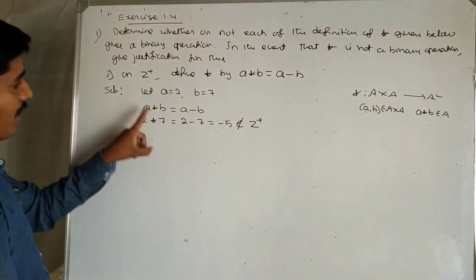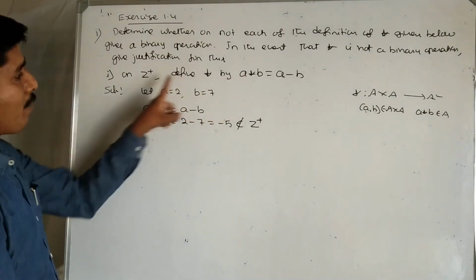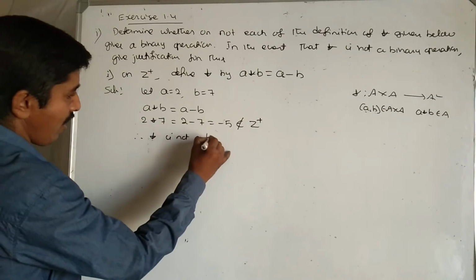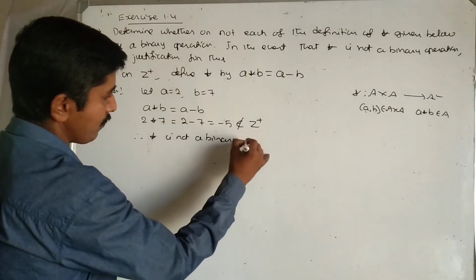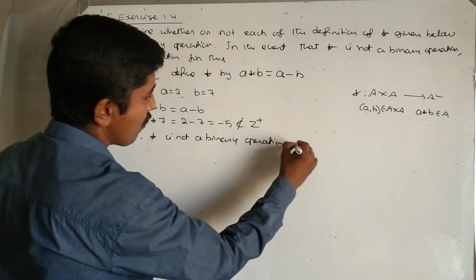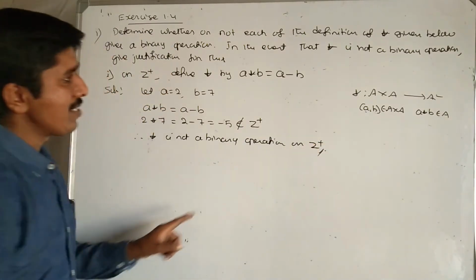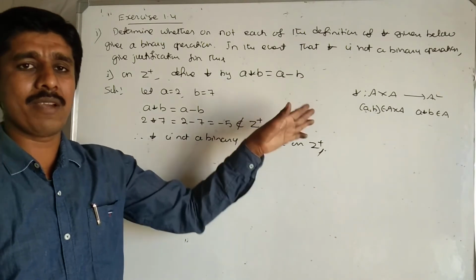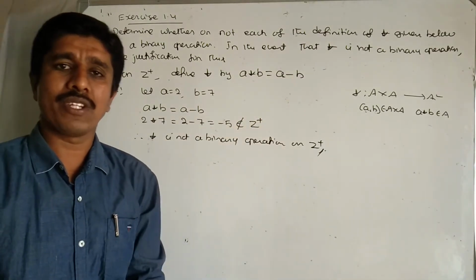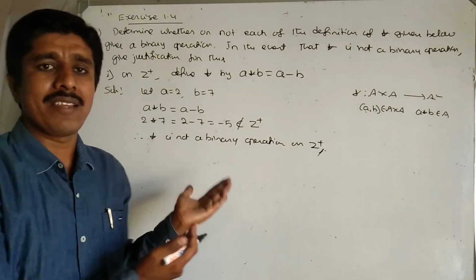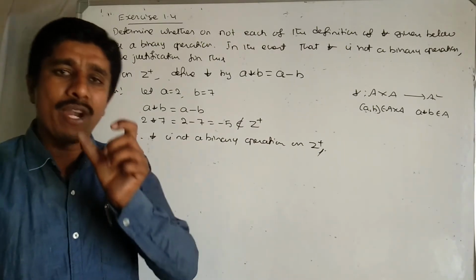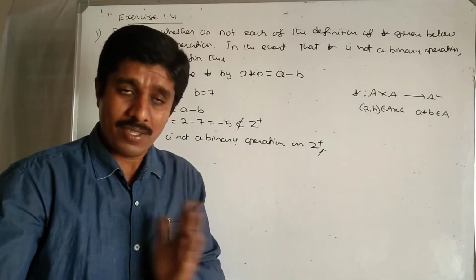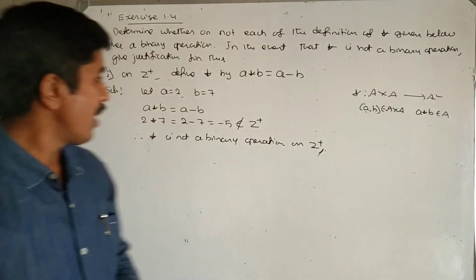So therefore we say that star is not a binary operation on Z plus. Got it? You can say that the difference of two positive integers, meaning two natural numbers, need not be a natural number, need not be a positive integer. Rightly, we say that it is not a binary operation. By taking a particular example, we have to prove that star is not a binary operation.